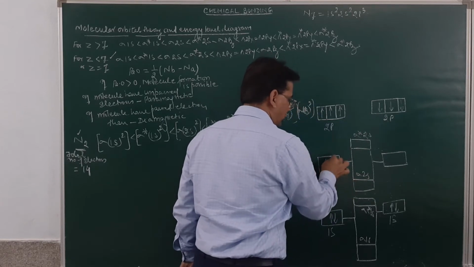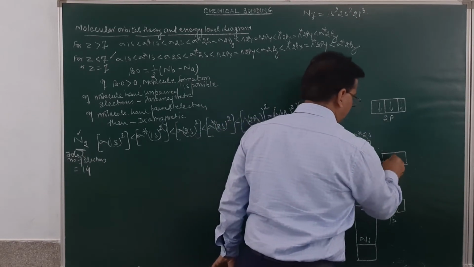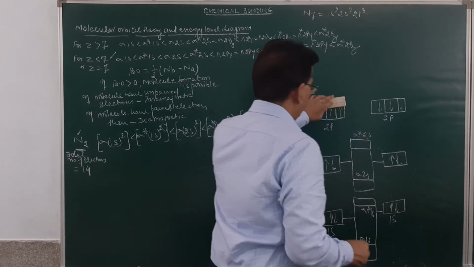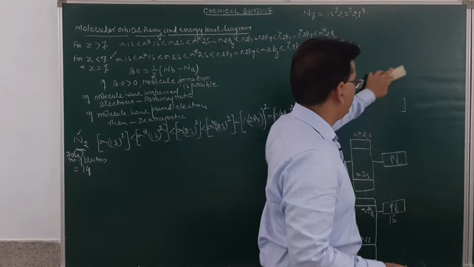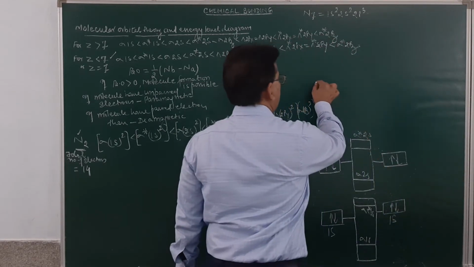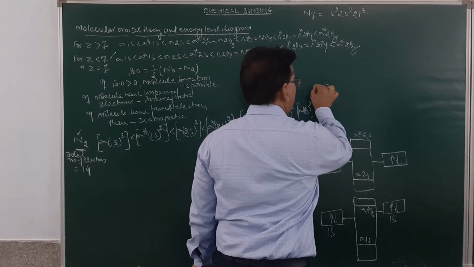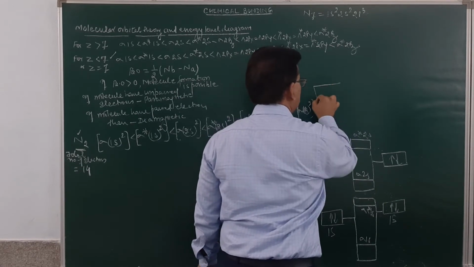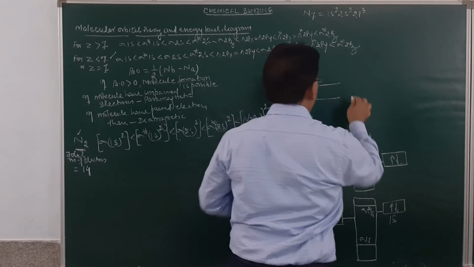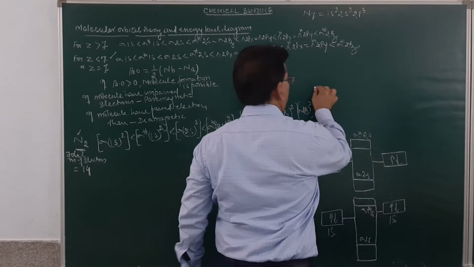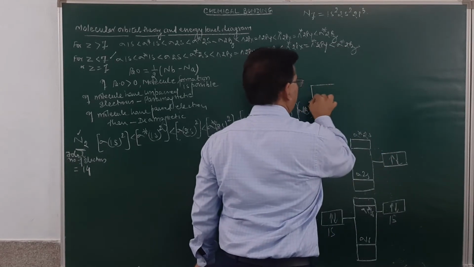Here again there are 2 electrons. Here there were 2 electrons. So when 1s combine, it results in the formation of bonding and anti-bonding molecular orbitals. Similarly, when 2s combine, it results in the formation of bonding and anti-bonding molecular orbitals.